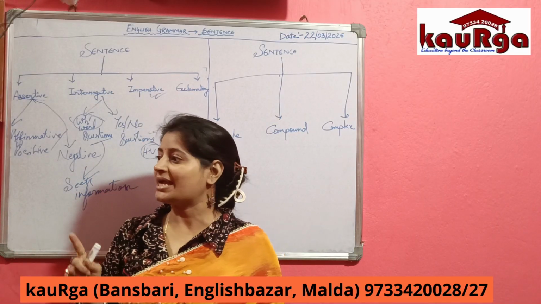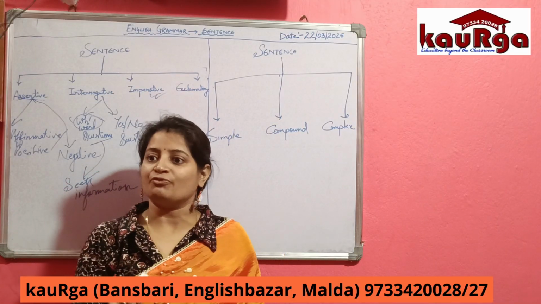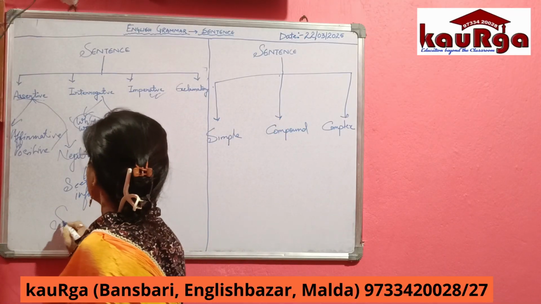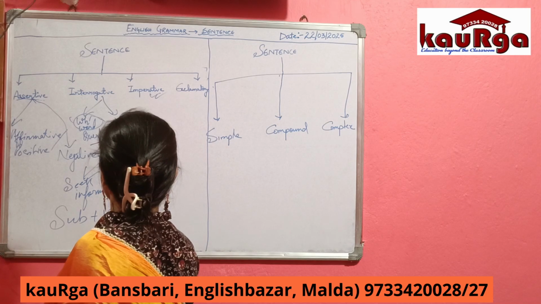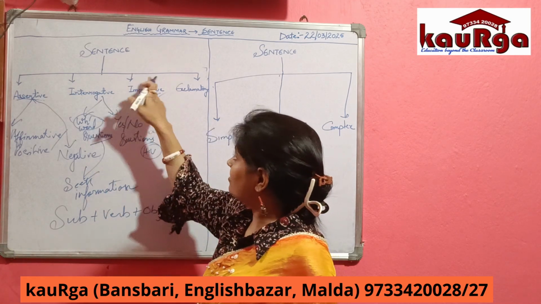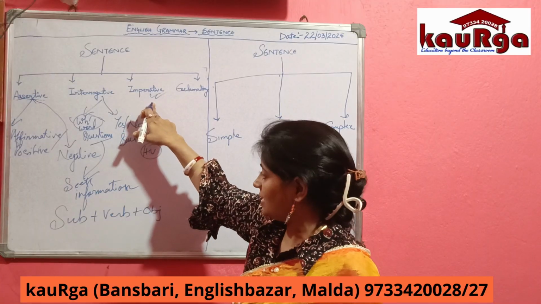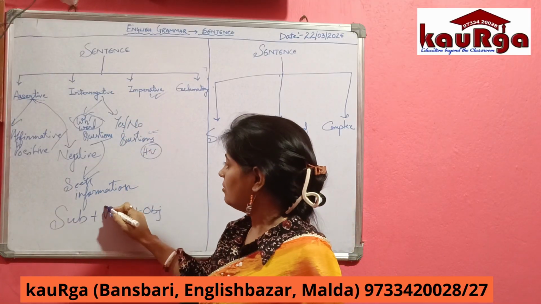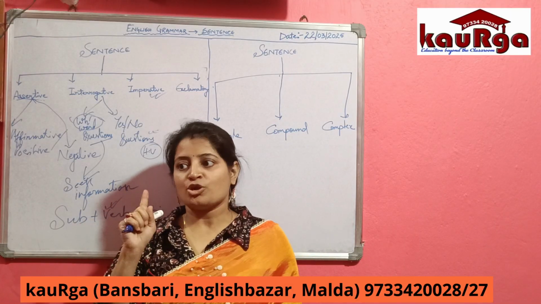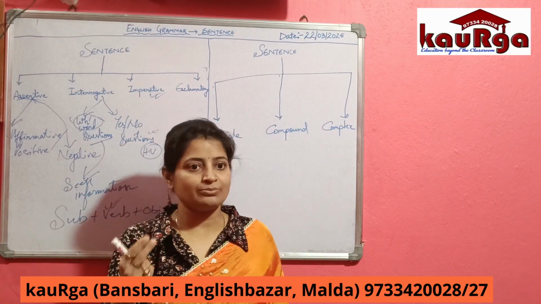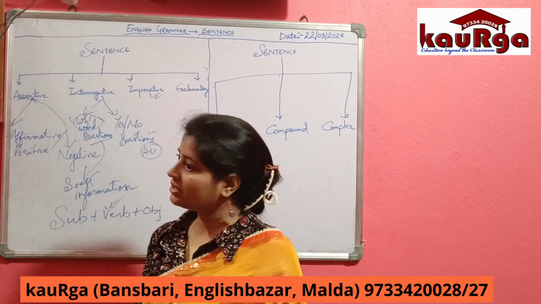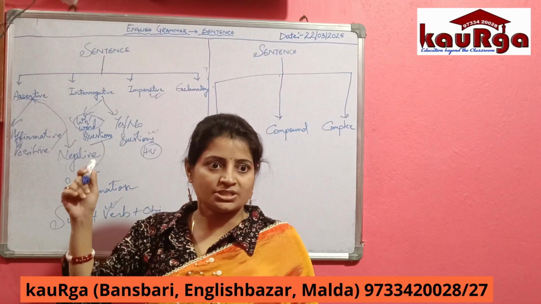So this is the only kind of sentence where we can start with a verb. As we know, the syntax of a sentence is subject plus verb plus object. Isn't it? This is the syntax. But in imperative sentences, we can start a sentence with a verb because the subject is hidden. And always remember, in an imperative sentence the subject is always the second person, not the first or third person. Clear? Is this kind of sentence clear to all of you?